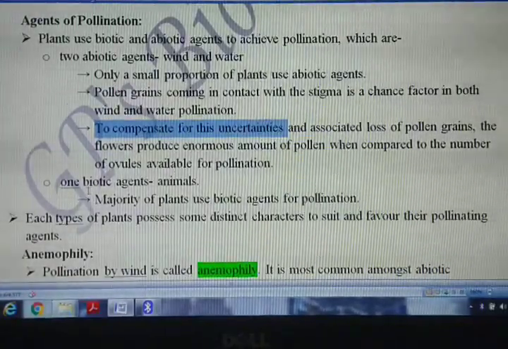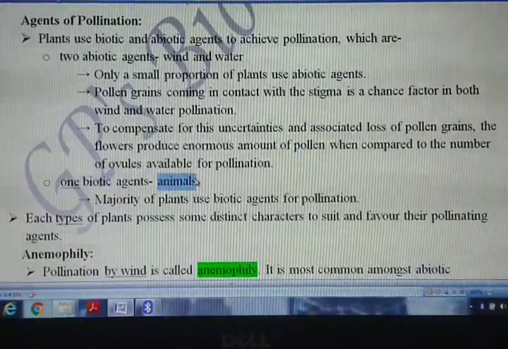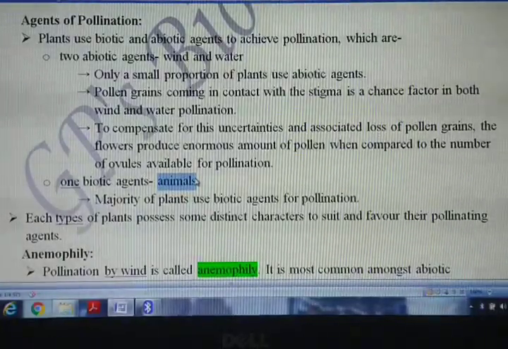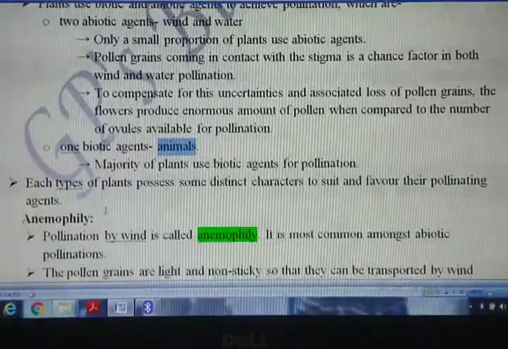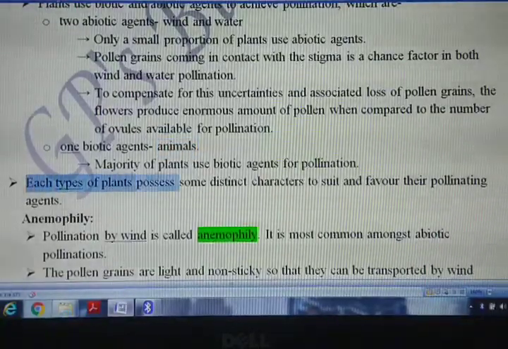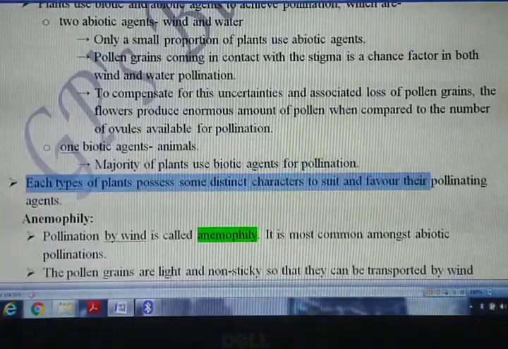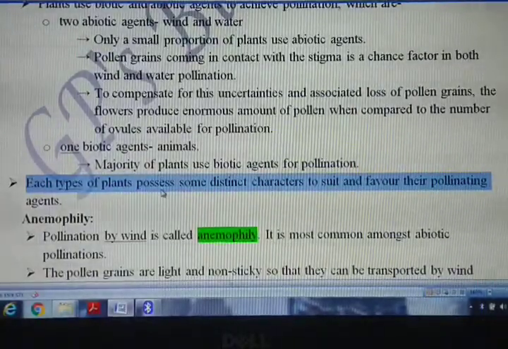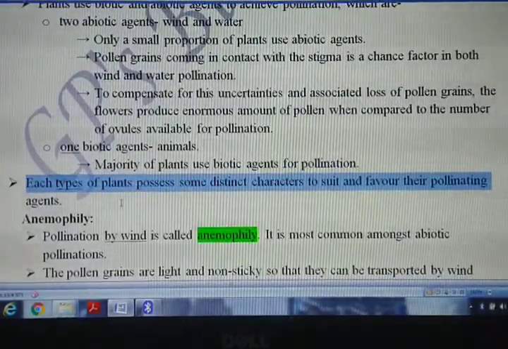The other one is biotic. Biotic means living beings, where animals are basically utilized here. Now animals में बहुत कुछ आ जाएंगे. Birds will come, insects will come, bats will come. Okay, different animals are included here. Now each type of plant which is pollinated by a different agent also has to possess some different types of character so that it suits and favors their pollinating agent. मतलब pollinating agent को सूट करे, फेवर करे, ऐसा कैरेक्टर प्लांट के पास भी होना चाहिए.